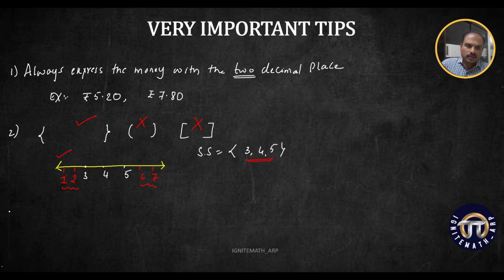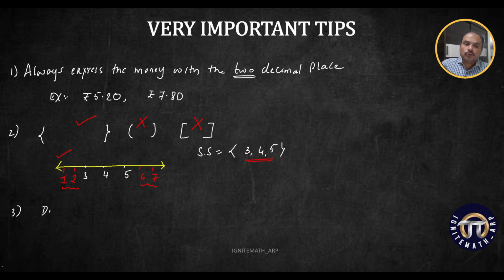Clear? And the third point is, always you need to write the correct value of the roots, or if you are using the sine table or cos table, you should always write whatever values are mentioned in the table. You should not round off the values when you are taking the values from the table. Clear?